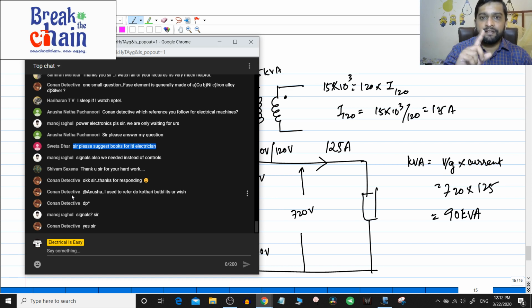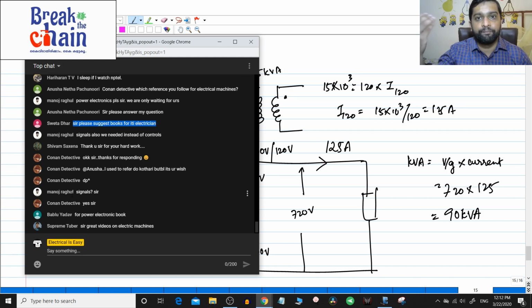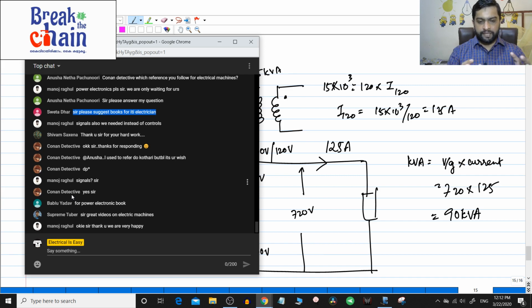See, the one thing about foreign authors and Indian authors is that the phasor diagrams might be a little bit different. In some they take flux to be leading, or in some they take EMF to be leading. So what I have done is that I have taken the explanation that sounded the clearest to me. Once I take, for example, one particular component leading the other component, then the entire concept you should follow that only, because ultimately the results will come out the same.